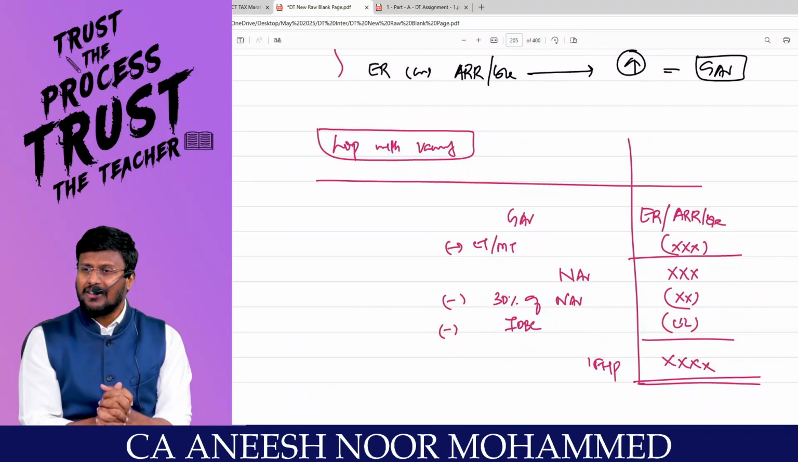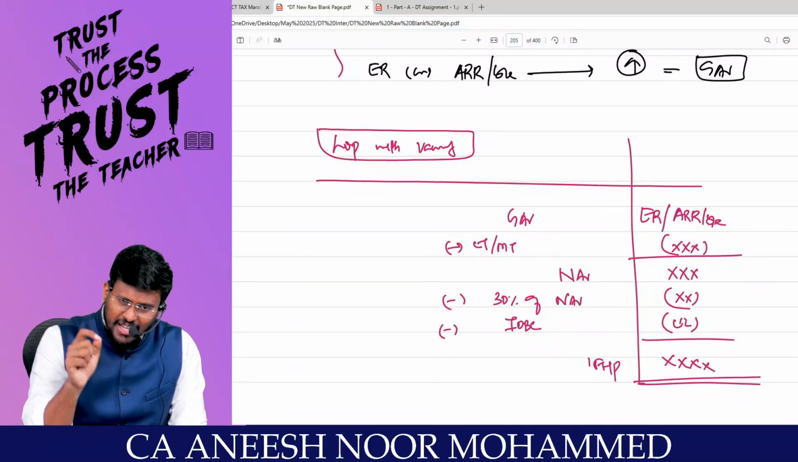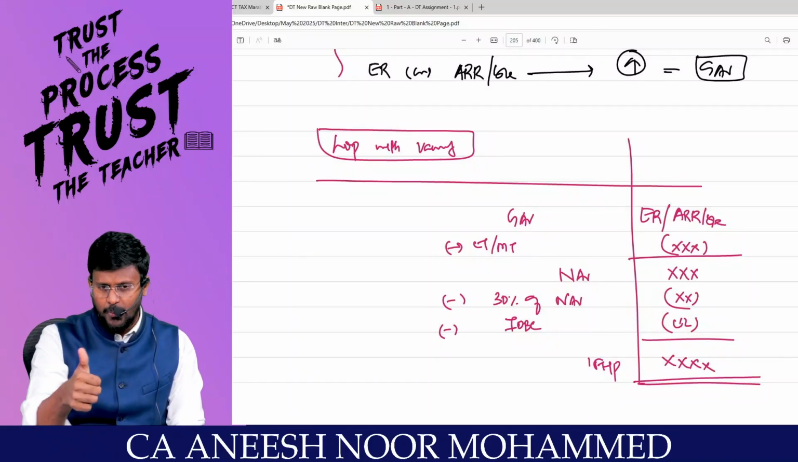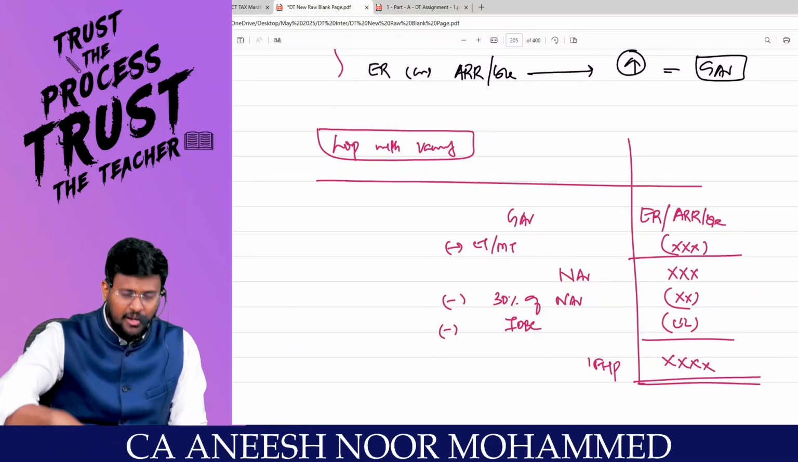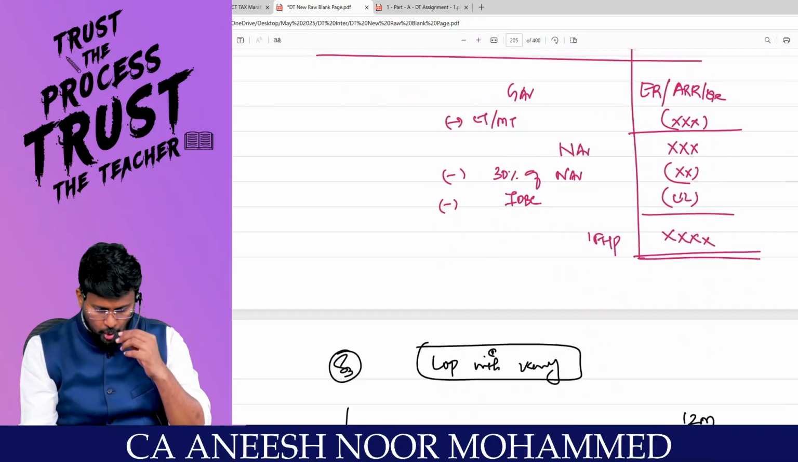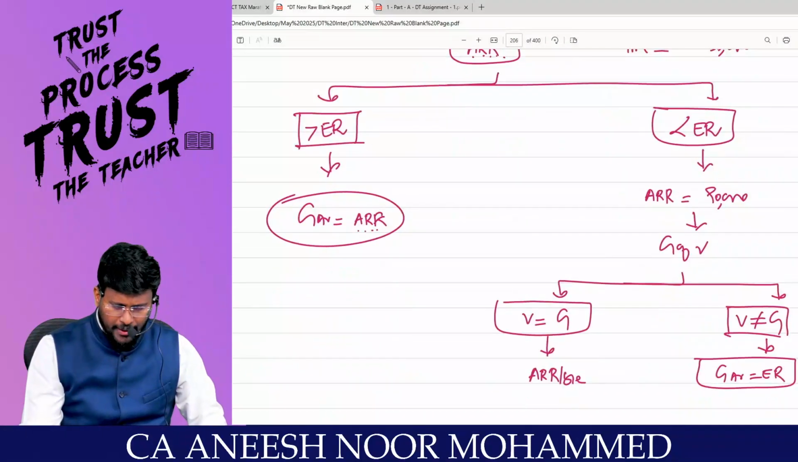You have to compare that with the expected rent. If it is more than the expected rent, then vacancy is genuine. If it is less than the expected rent, then vacancy is not genuine. I hope that you are able to appreciate. Now, I'm moving into the next situation.